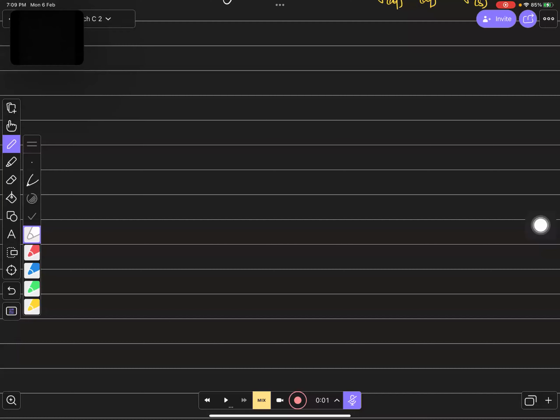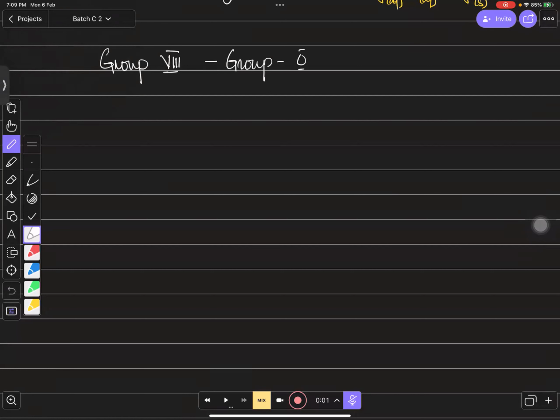Group 7, and now we are moving towards group number 8, right, bacho? This is the next group that we need to discuss, group number 8. As we all know, group number 8 is actually known as group number 0. Why do we call them group 0?